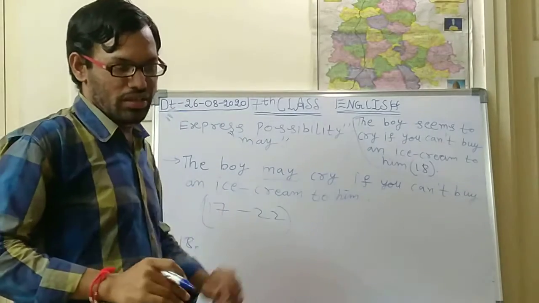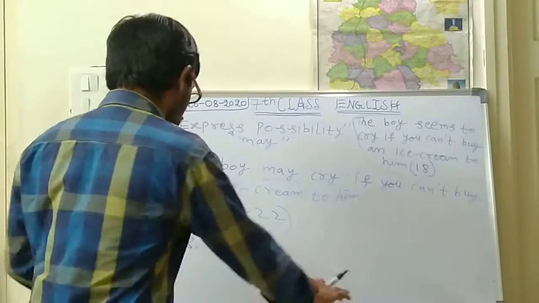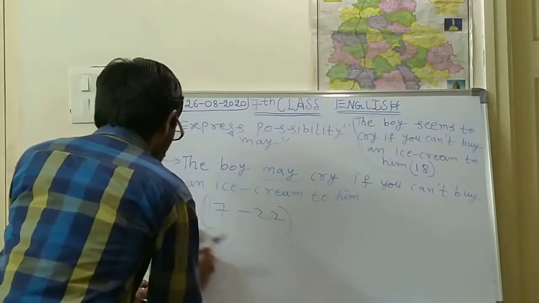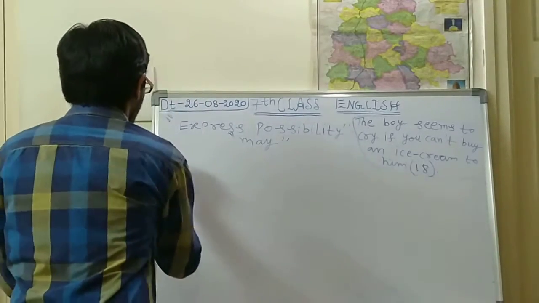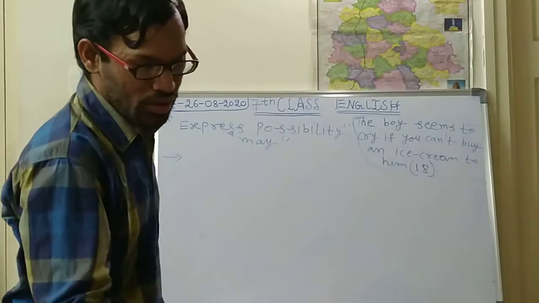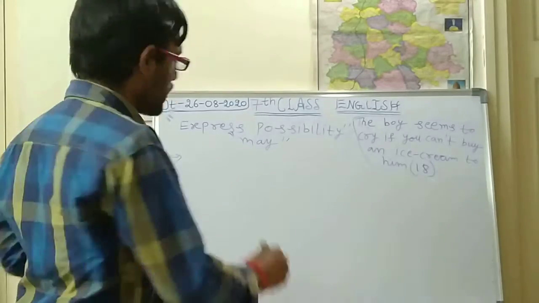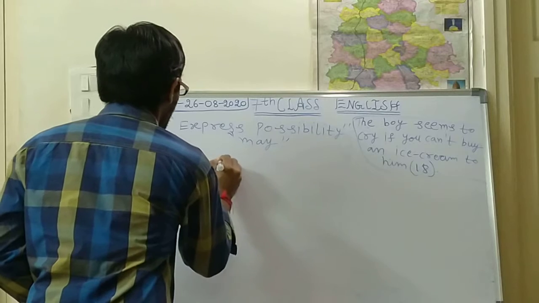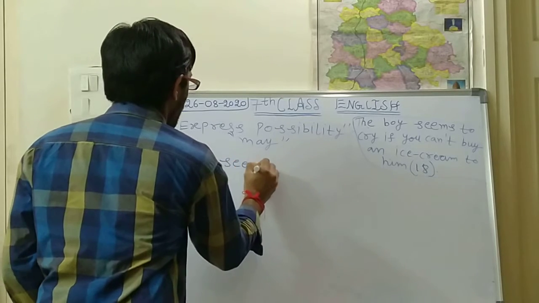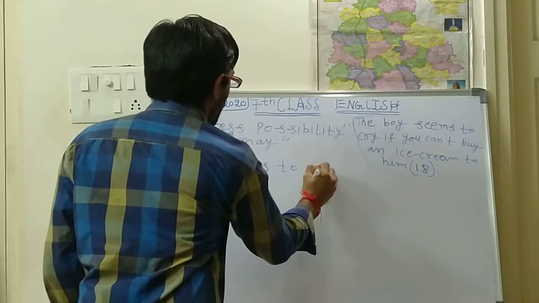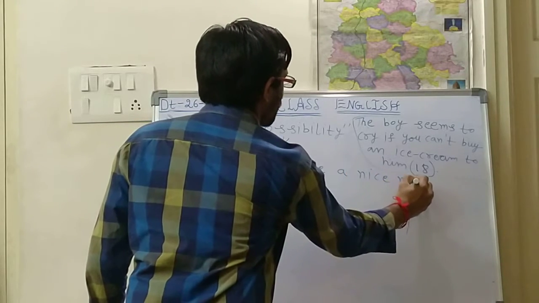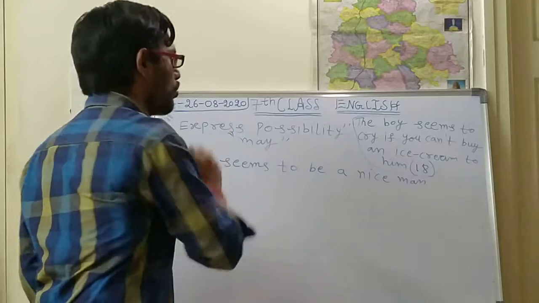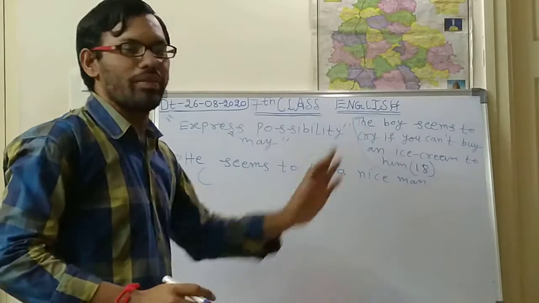So next, what is the second one? See the second one. He seems to be a nice man. So what do we have to do? This is the sentence: he seems to be a nice man.